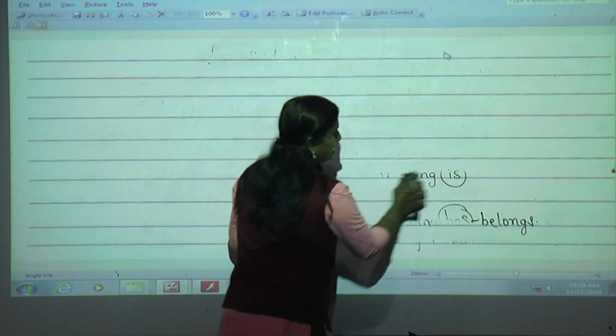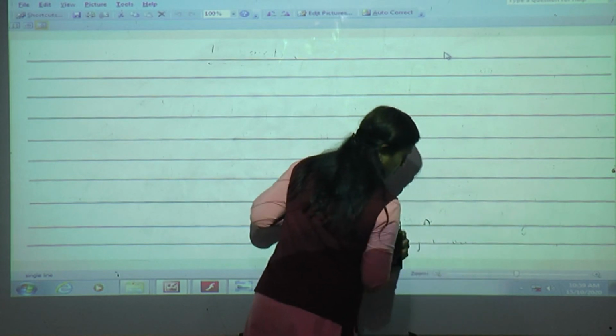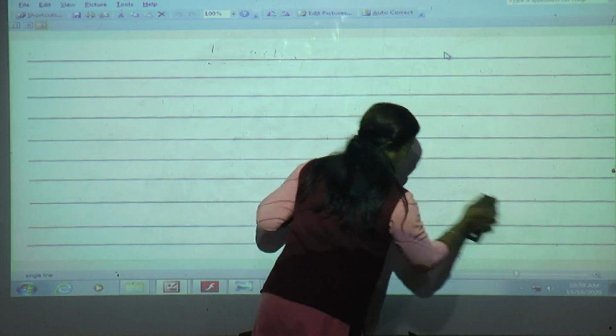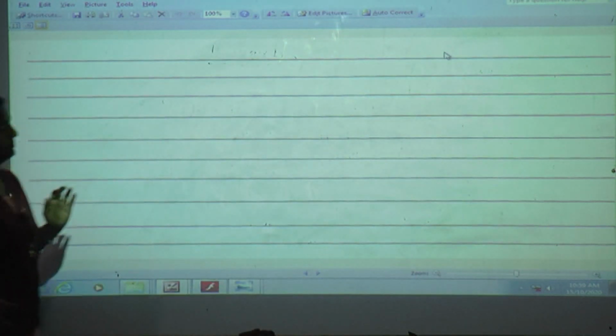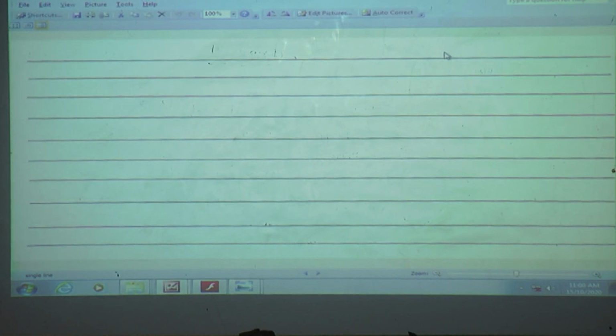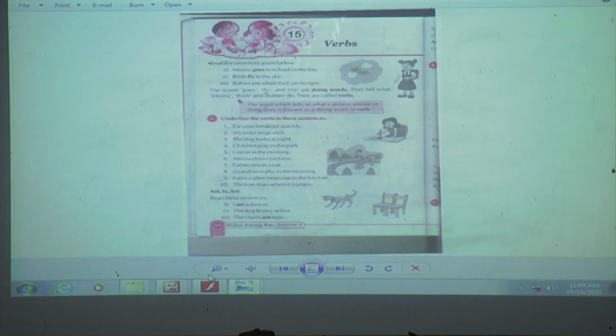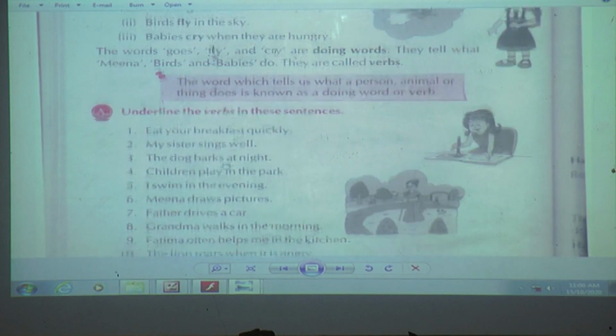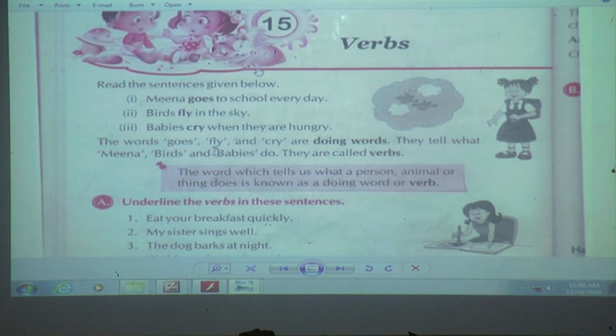It's a very easy lesson, you just have to pay attention. Ready? Okay, come to page number 44, lesson number 15. Can you see here? Yes. Lesson number 15, verbs.